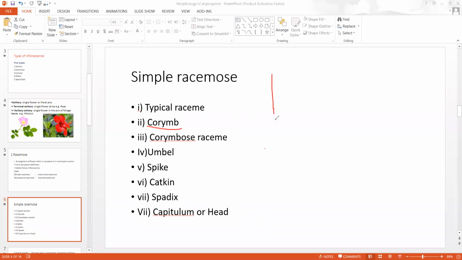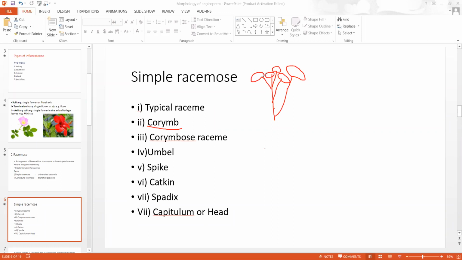This is the floral axis, and the lower pedicels are so long that they come to lie in the same plane. This is the older, mature flower, then the immature one, then the younger flower, and all come to lie in the same plane.